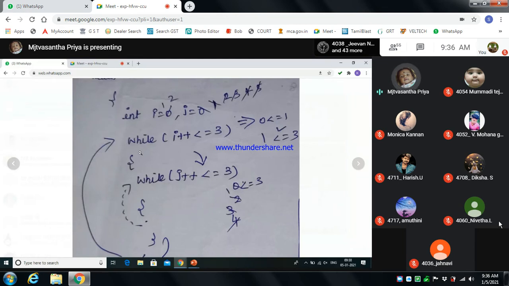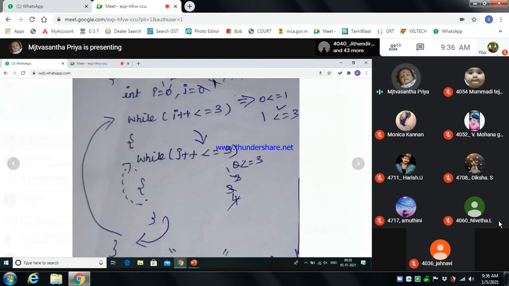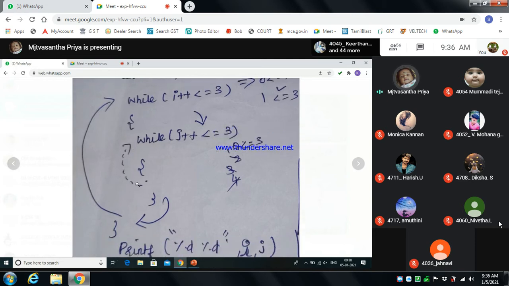The value keeps increasing until the condition fails. So i becomes 5 and it becomes 8. This is how the while loop is executed, okay?